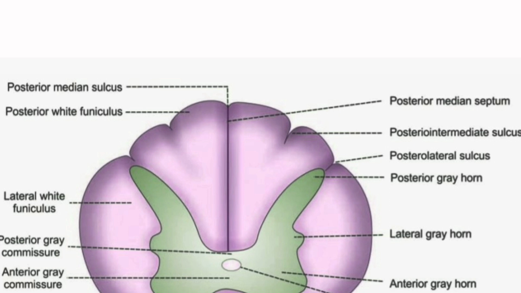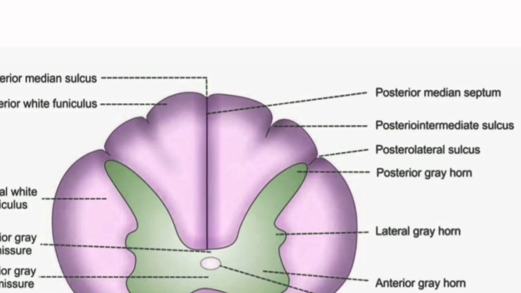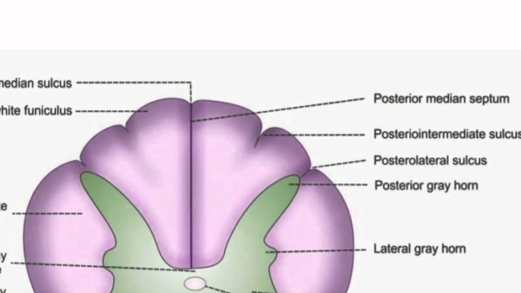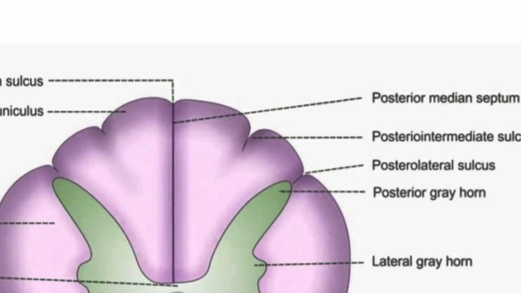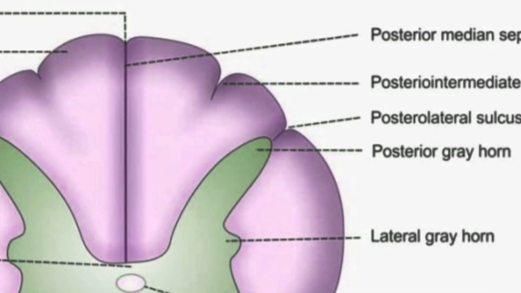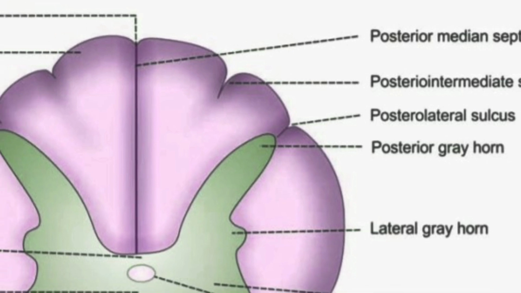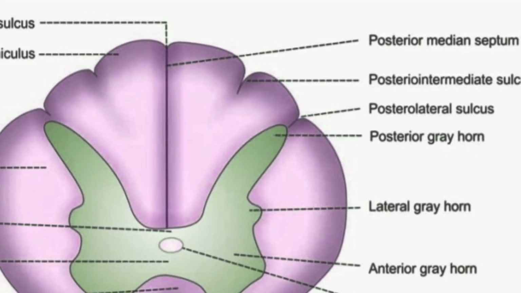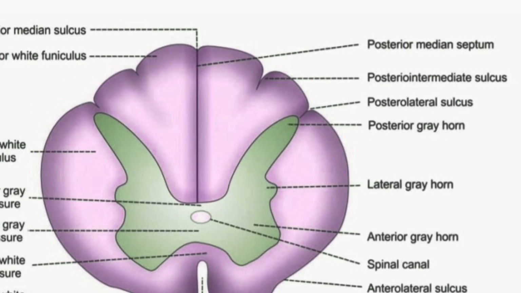Now, on either side, lateral to posterior median sulcus, there is posterior intermediate sulcus. It is continuous with posterior intermediate septum, which extends for about 3 mm into the spinal cord. Lateral to this is posterolateral sulcus, which denotes the entry of posterior nerve root.